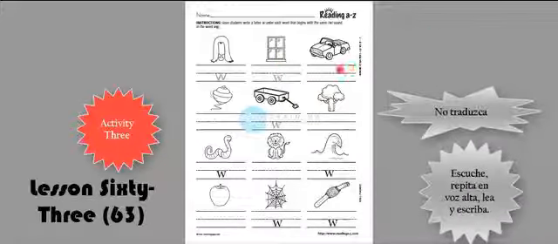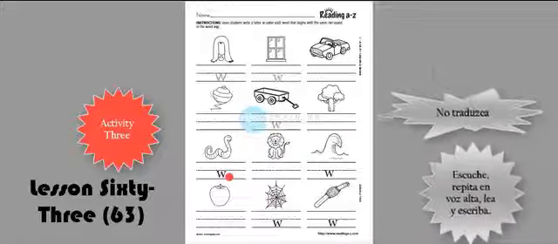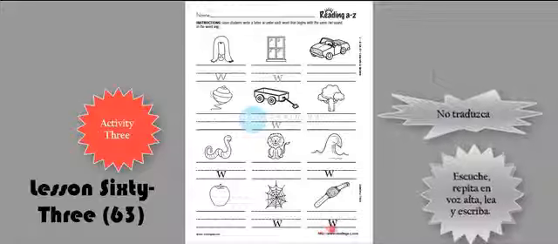Here you are. Wig. This is a wig. Begins in W. Window begins in W. Wagon begins in W. Worm begins in W. Wave begins in W. Web begins in W. And watch begins in W. Now I'm going to write the words.